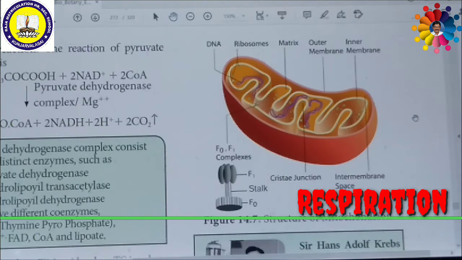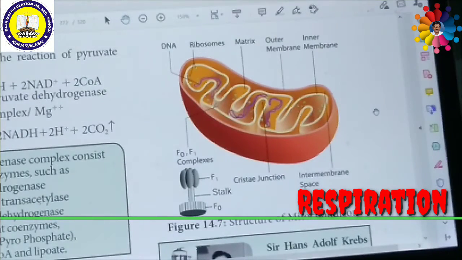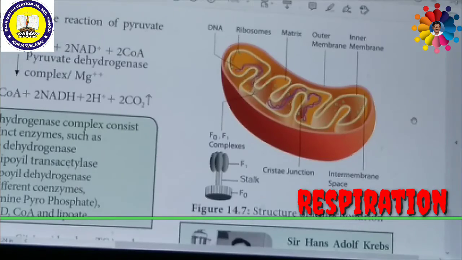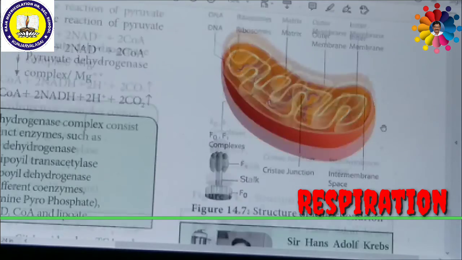On the cristae, there are F1 particles present. At the tip of the cristae, they have a very important body called the F1 particle. This energy production takes place in this F1 particle. This is also called oxysomes. You might have studied this in the previous chapter itself.